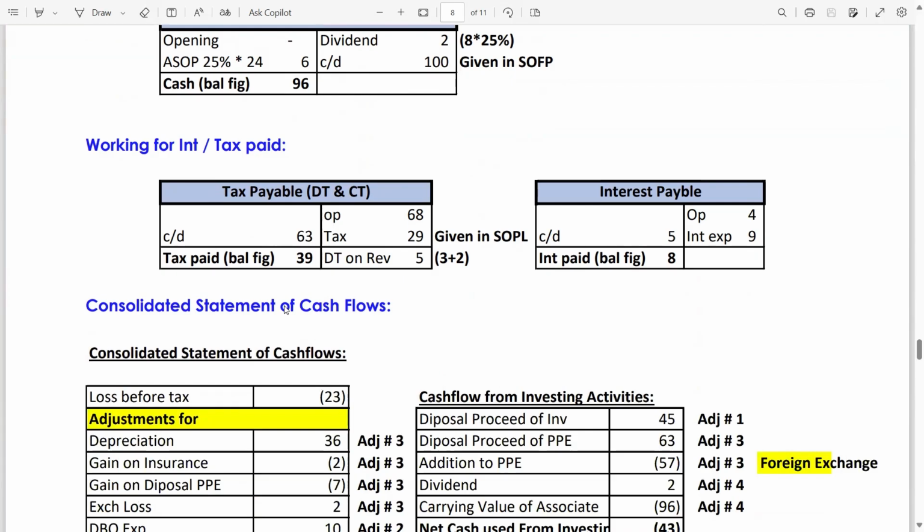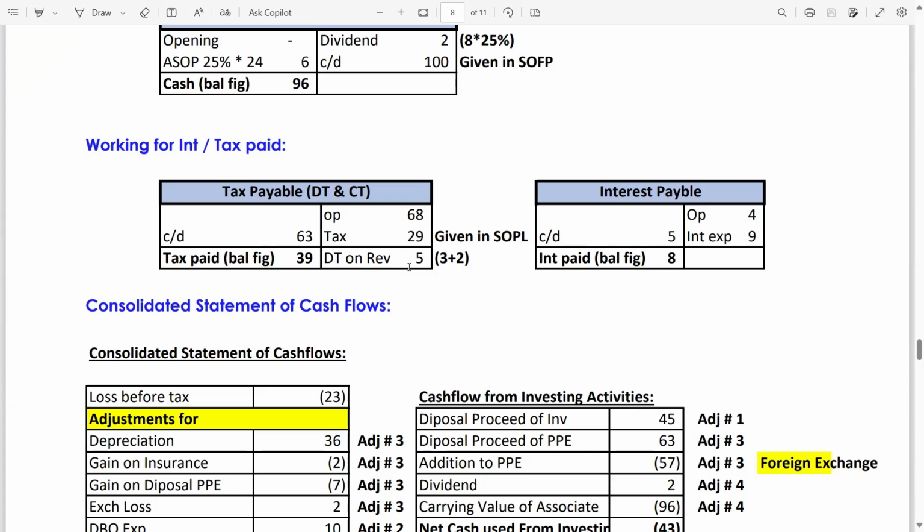Now let's do the last calculation, the working for interest and tax paid. Opening is given in the SOFP. Closing will also be given in the SOFP. You can see opening 68, closing 63. Tax expense which we have taken in the SOPL, statement of profit or loss, 29.